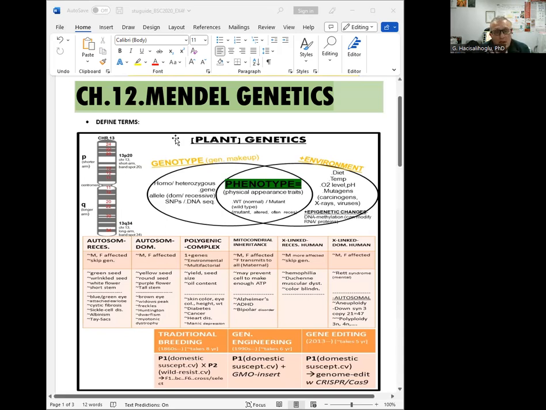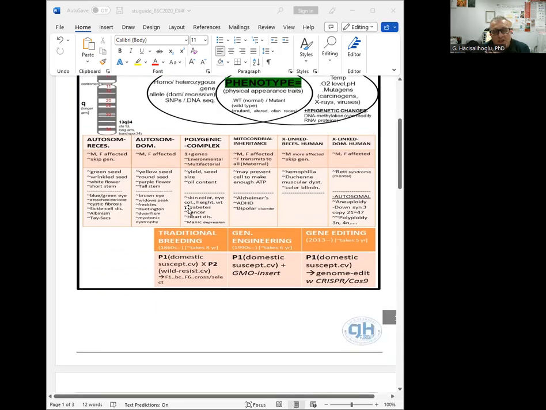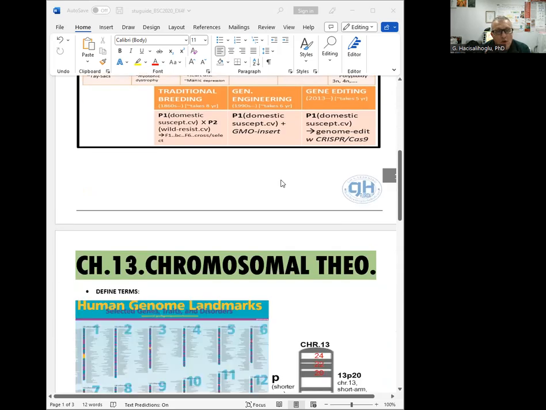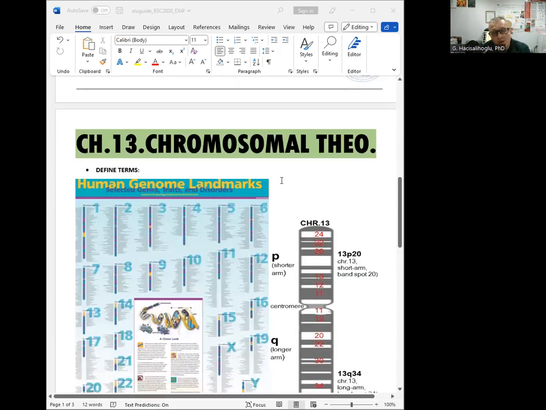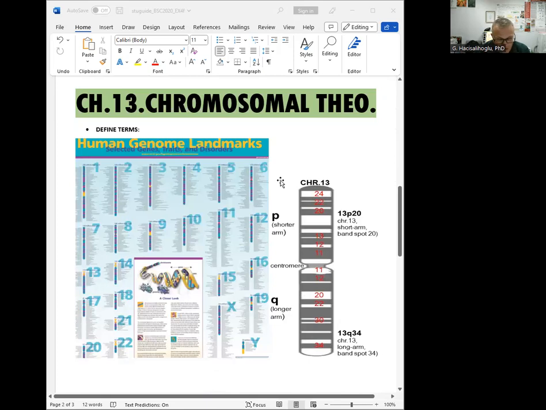Okay, so there are also situations where chromosomes, not the gene but the chromosome itself, can have disorders, like aneuploidy, which means having 47 chromosomes, where chromosome number 21 has an extra copy, which we know as Down syndrome, or polyploidy, like 3N or 4N situations. So let's look at chromosomes, since we talked a little bit about chromosomal theory, which is chapter 13.